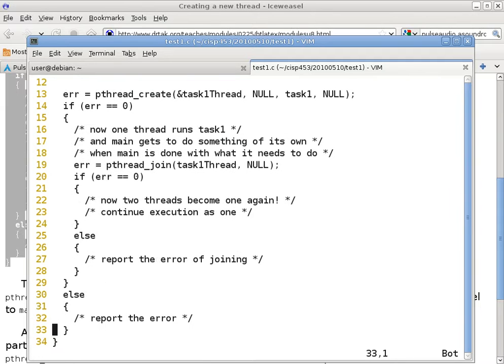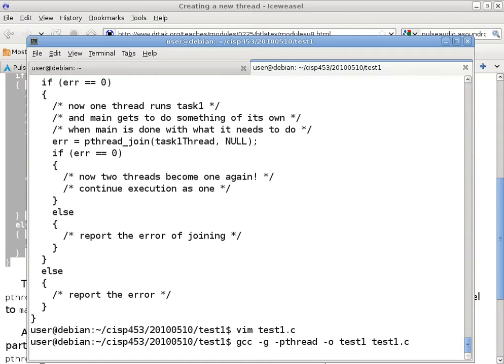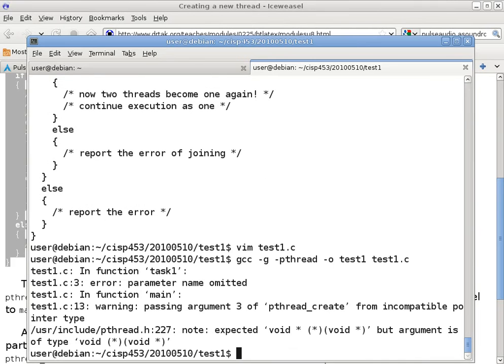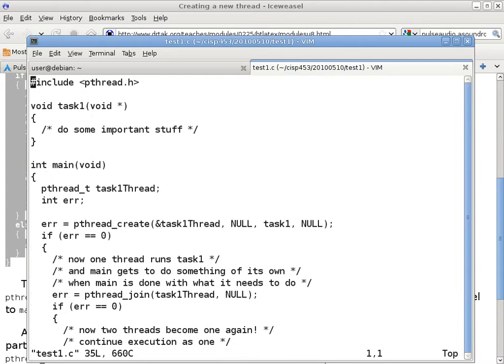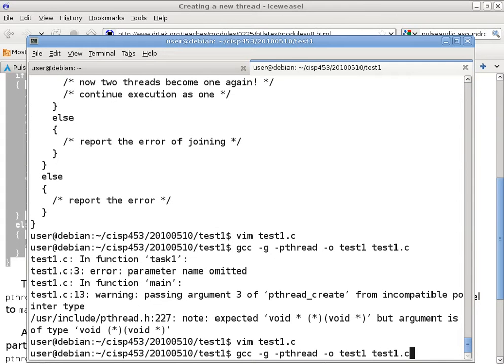So let's see. I think the compiler will probably complain because I don't have a return 0 here, so I'm just going to stash a return 0. And with gcc -g -pthread -o test1 test1.c. I'm missing, oh, okay, asterisk. Yep. This one has to return a void pointer too, which means I probably just have to say return NULL because there's nothing to return.